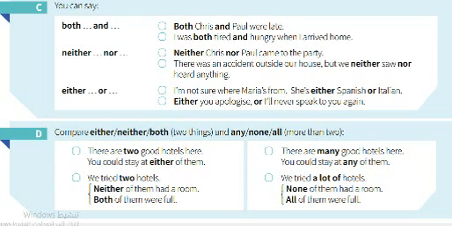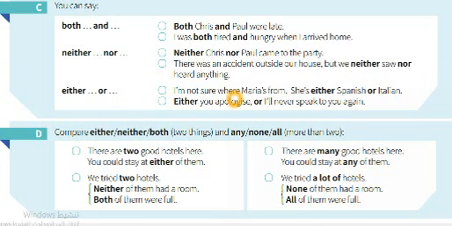So after the subject, we put neither, before the verb. If you look at the structure here: subject, neither, verb, and continue with nor and verb. So that's how we make the chronological order, or the sequence of the sentence.